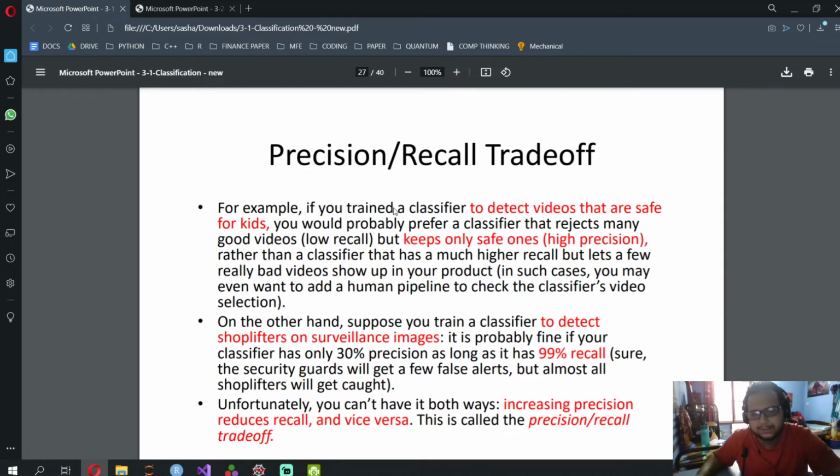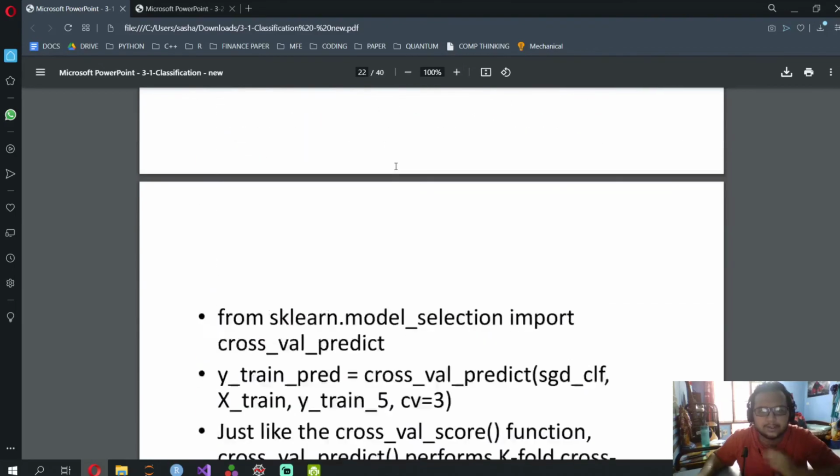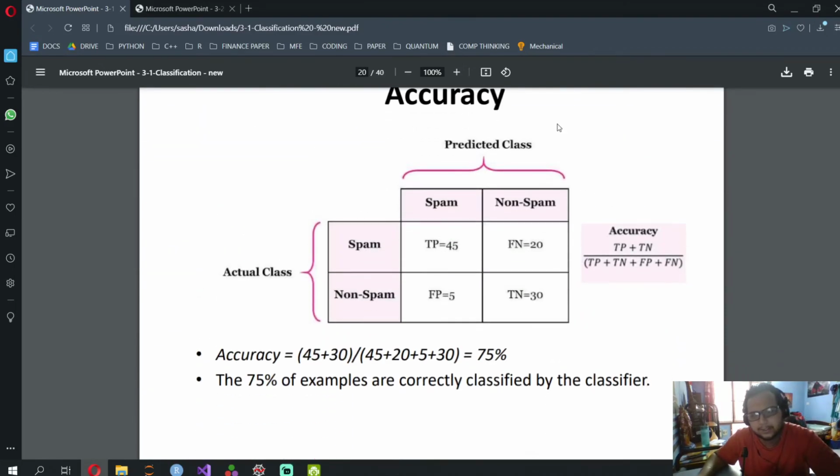When do you want high precision? Let me go back to the confusion matrix. You get high precision when your false negatives are low. So you don't want high false negatives. You can put as many as you want in true positives. You want to predict a lot of positive class, but you can afford to have your false negatives be low.